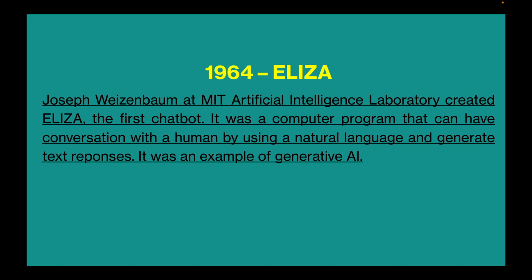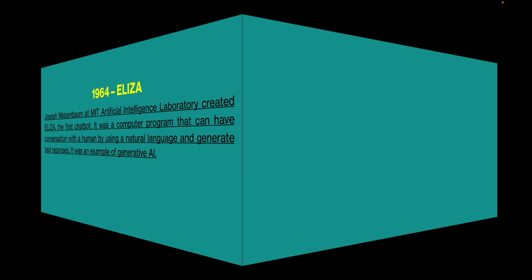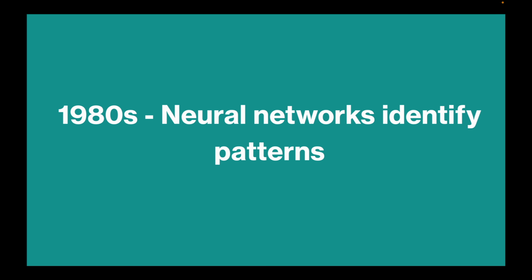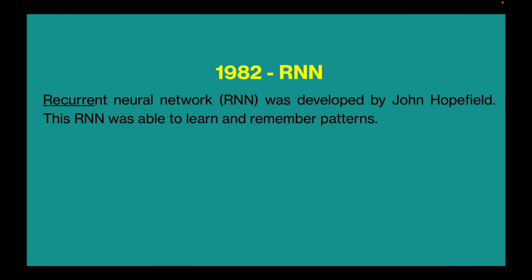It was a computer program that can have a conversation with a human by using natural language and generate text responses. It was an example of generative AI. In the 1980s, different research in natural language processing, artificial intelligence, and machine translation happened. In 1982, the recurrent neural network (RNN) was developed by John Hopfield. This RNN can learn and remember patterns.